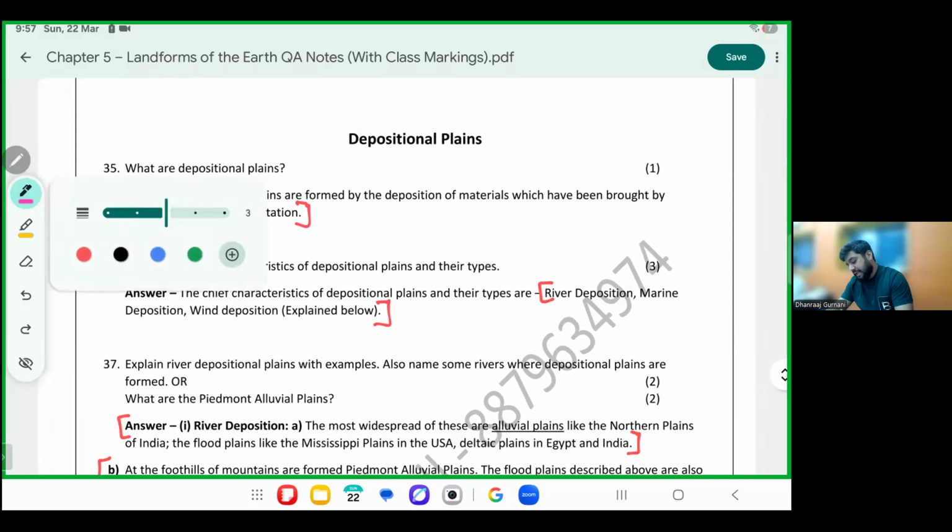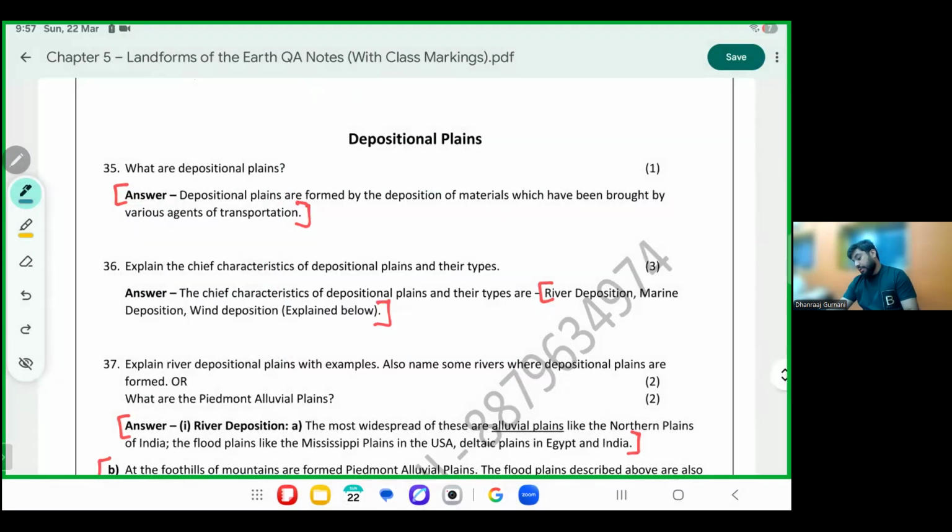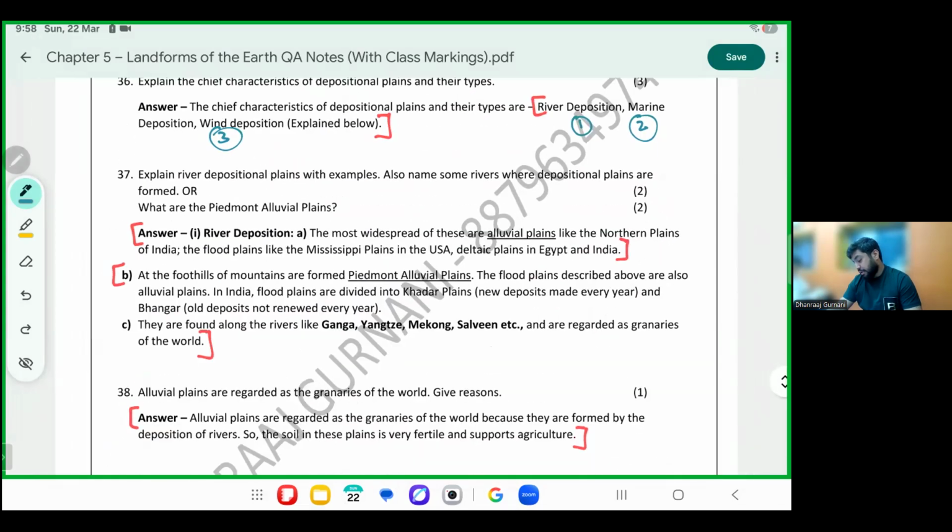Depositional plains, here we are saying they are depositional in nature. They are formed by any kind of deposition. Pay attention. Deposition can happen because of river, marine, or wind. River deposition. The most widespread depositional plains are the alluvial plains of North India. Please mark that important example. Aradhya, your doubt: the flood plains like the Mississippi plains in USA are under the depositional category.